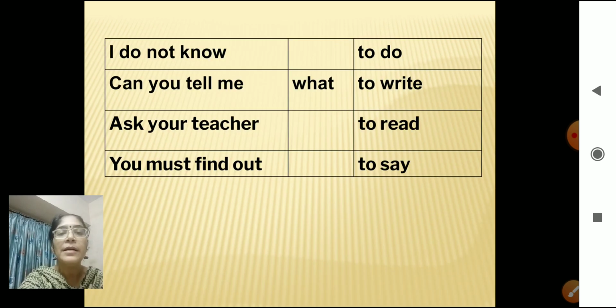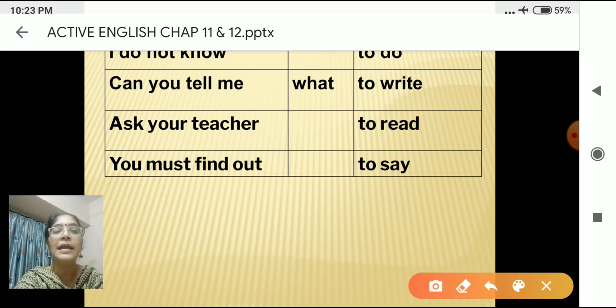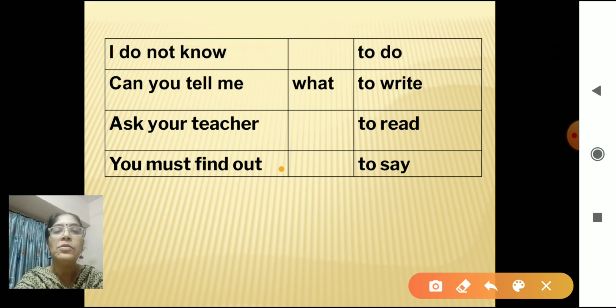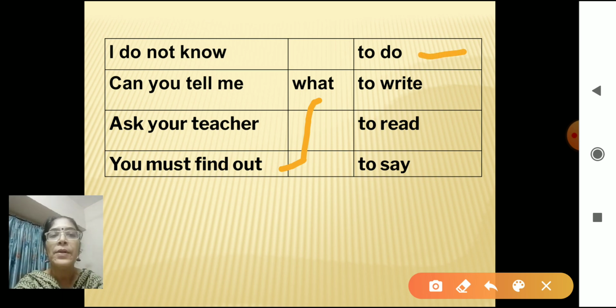Now let's look at the table again, and the last part we will take. You must find out, and you will join with what, and the first part, to do. You must find out what to do. Correct. Next, you must find out what to write. Correct. You must find out what to write.